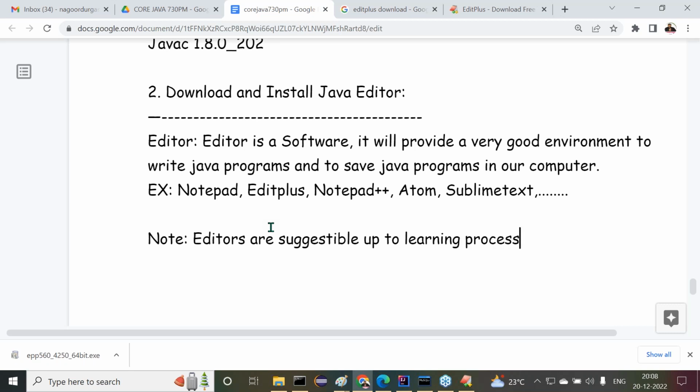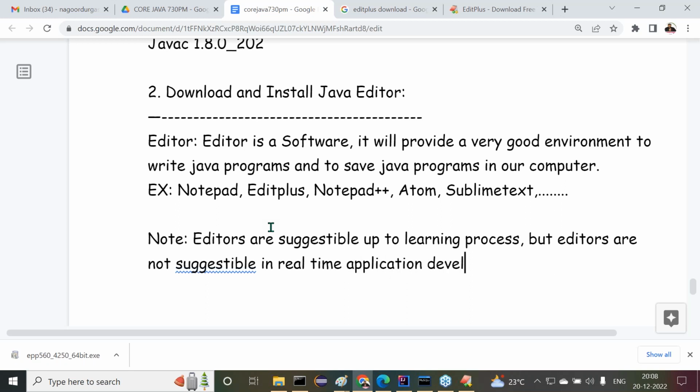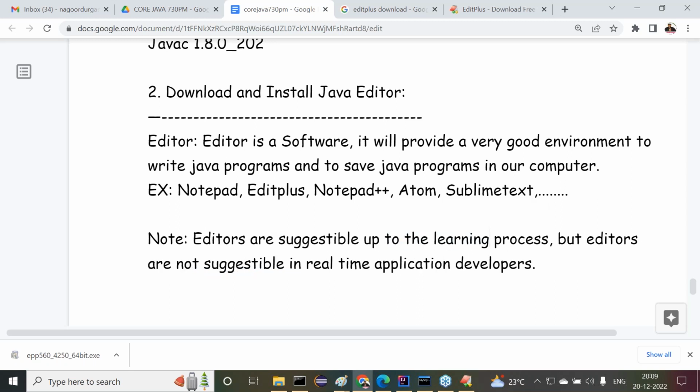When we are in the learning process, editors are suggestible, but editors are not suggestible in a working environment. That means editors are not suggestible in real-time application development. Simply what I'm telling is, as long as we are learning Java, up to that time editors are suggestible.